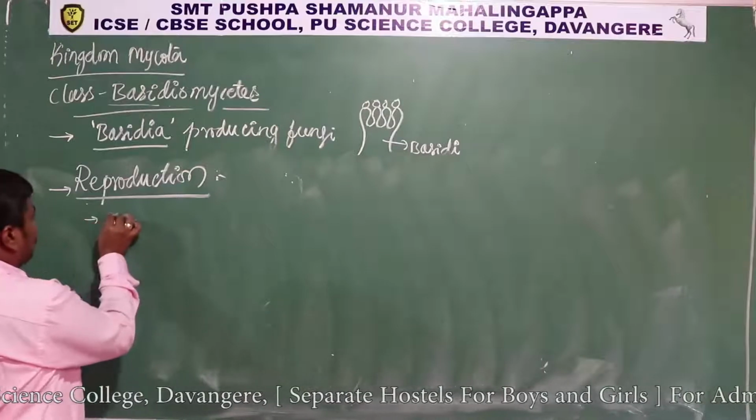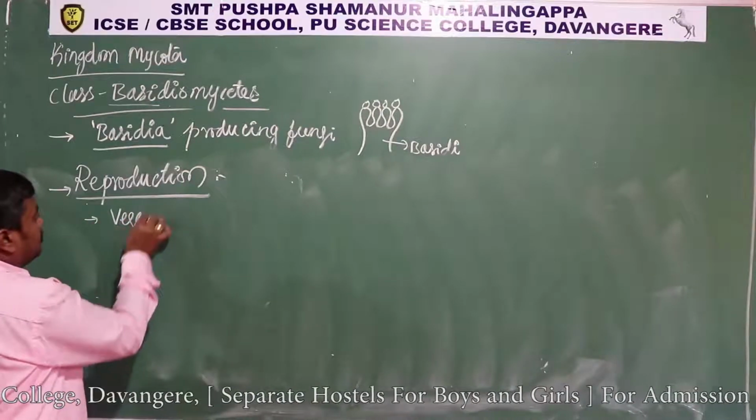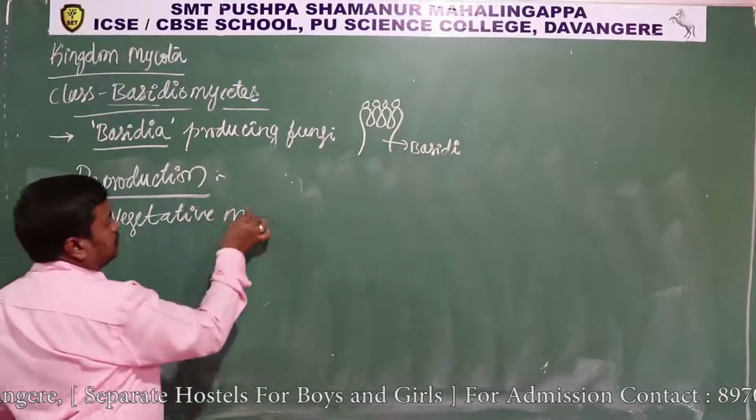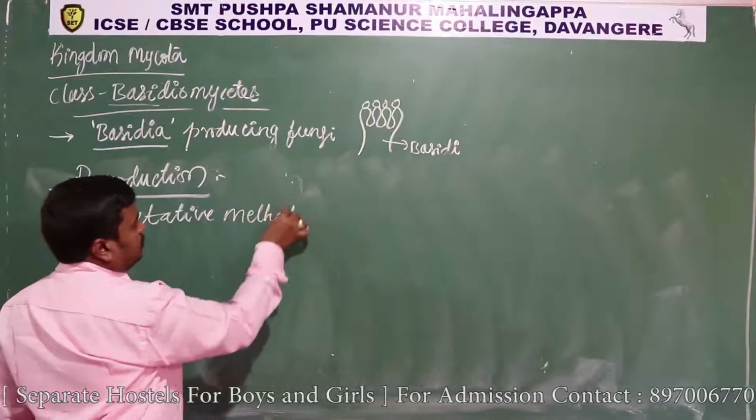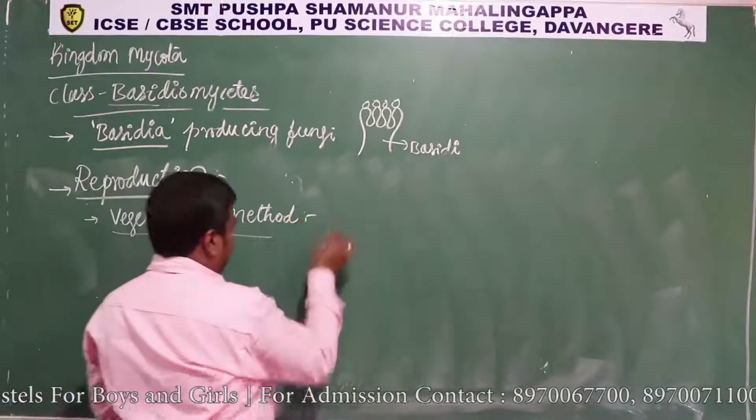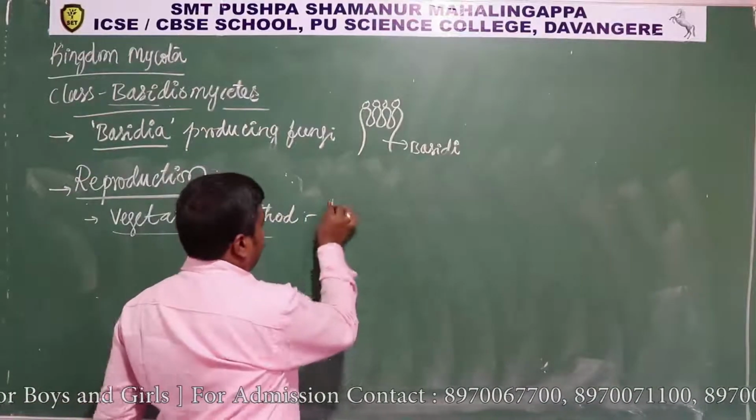It can reproduce rarely by the vegetative method, that is by fragmentation.